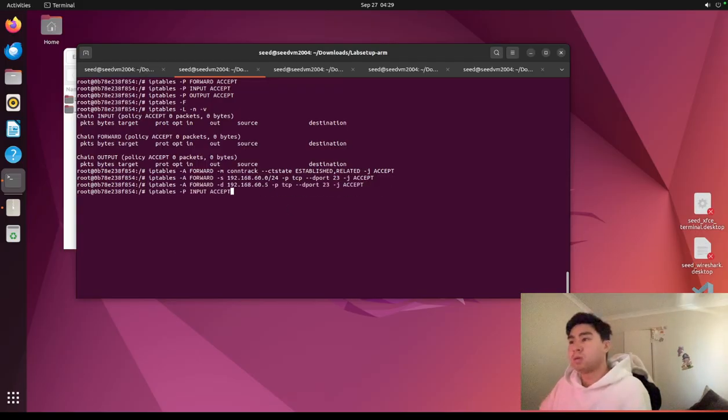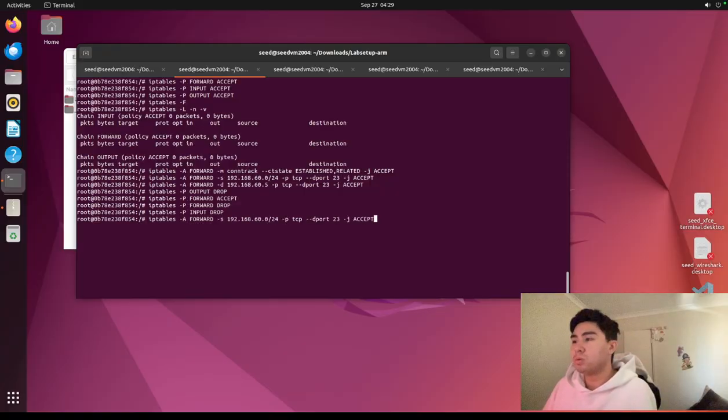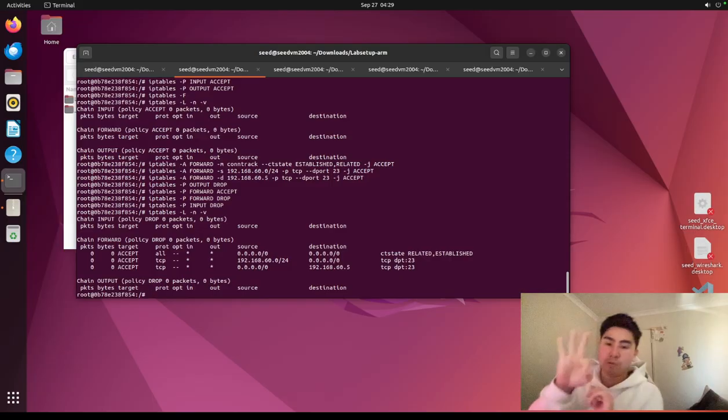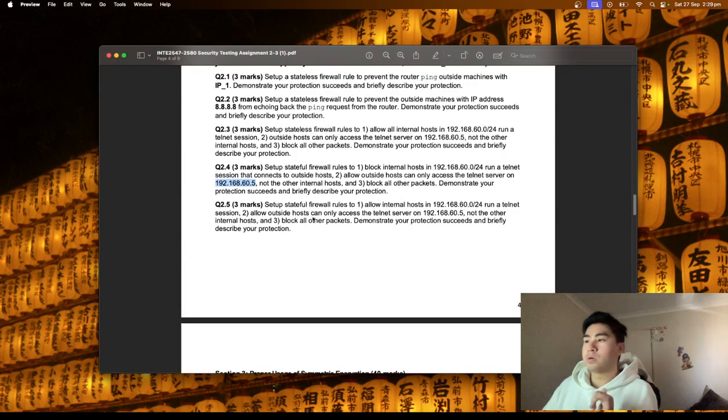And then, because it's asking for drop, we'll do that. Input drop. Okay, perfect. So we'll check it out again. Yes, we have 3 rules in there. Should be working. Now it did say we've got to allow internal hosts to connect to each other.